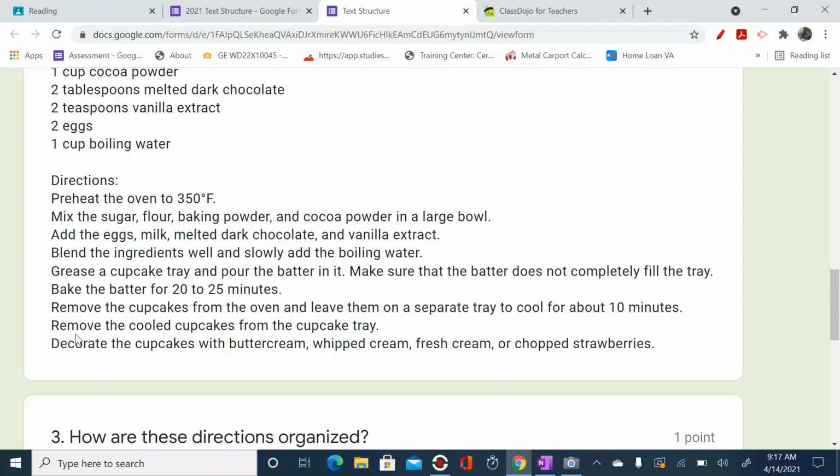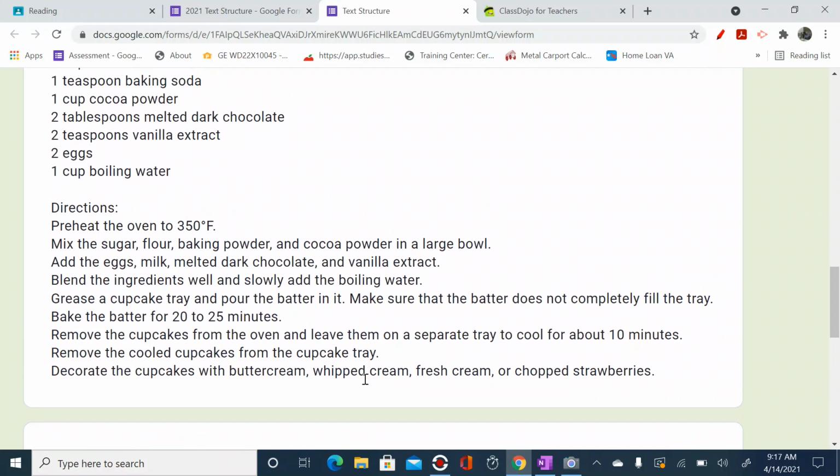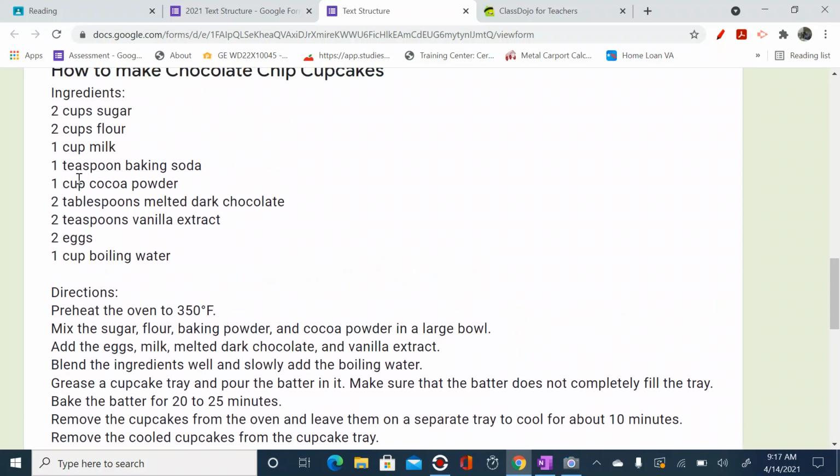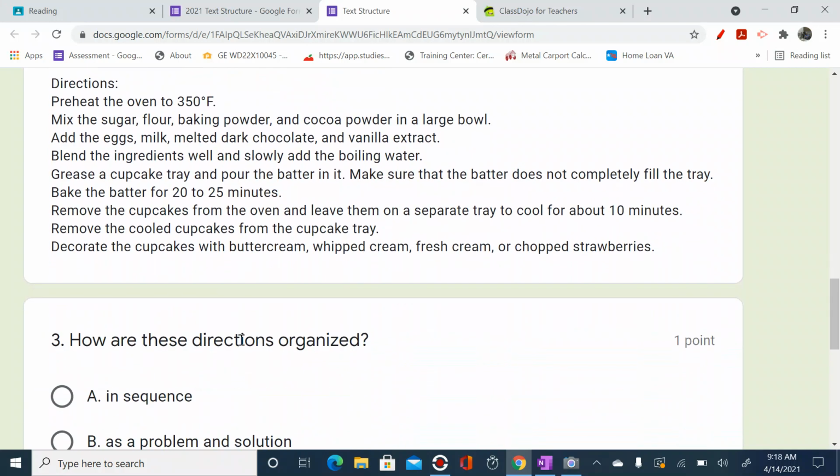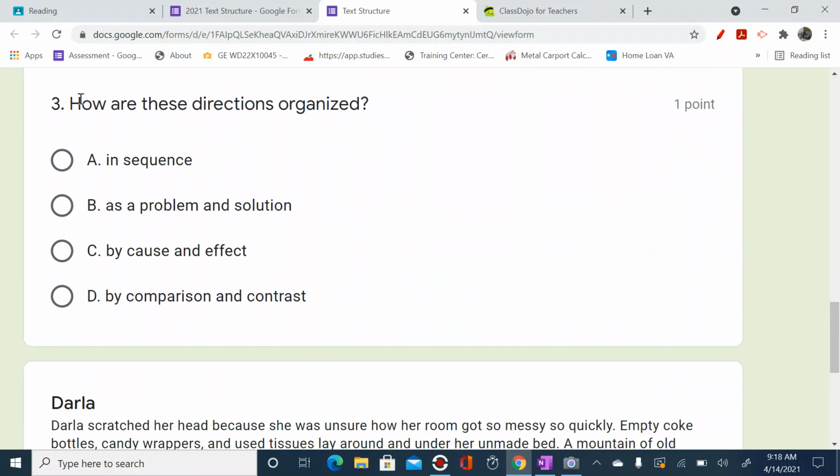Remove the cupcakes from the oven and leave them on a separate tray to cool for about 10 minutes. Remove the cooled cupcakes from the cupcake tray. Decorate the cupcakes with buttercream, whipped cream, fresh cream, or chopped strawberries. Now, just a quick hint. I'm sure you couldn't start with decorate the cupcakes. That can't be your first step because they're not even made. So with directions, I think you know from your balsa wood plane that things need to be in a certain order. And here's the question: How are these directions organized?